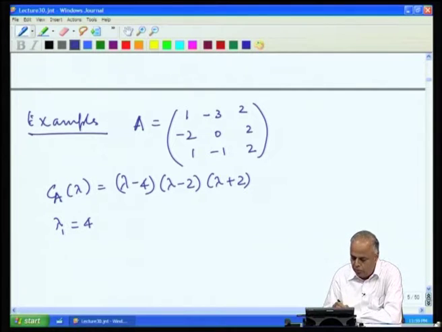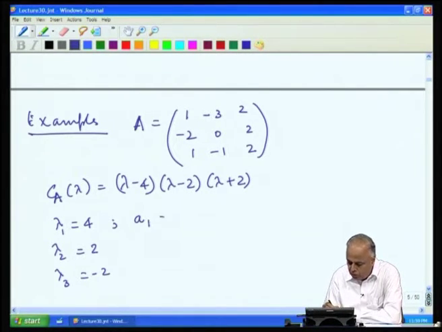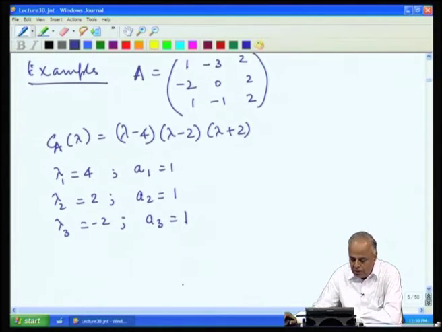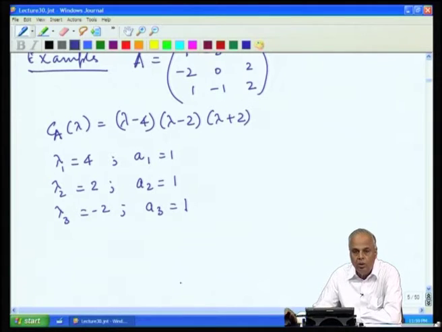Lambda 1 equal to 4, lambda 2 equal to 2, lambda 3 equal to minus 2, and the multiplicity of 4 is 1, because lambda minus 4 to the power of 1 is the factorization. Similarly, the algebraic multiplicity of lambda 2 is 1, and the algebraic multiplicity of lambda 3 is 1. So, the distinct eigenvalues are 4, 2, minus 2.